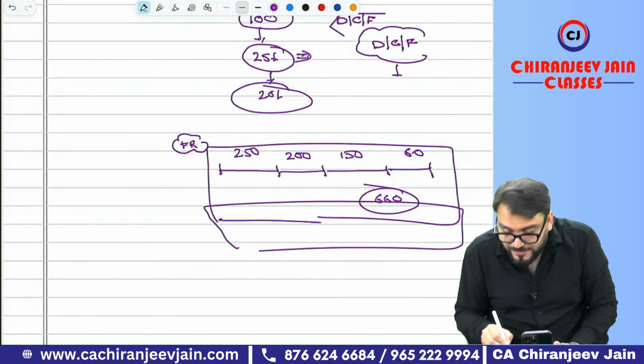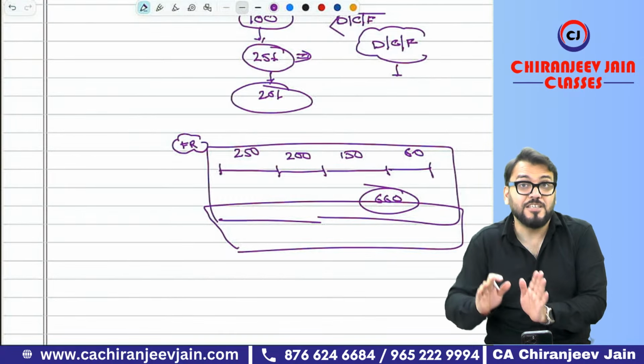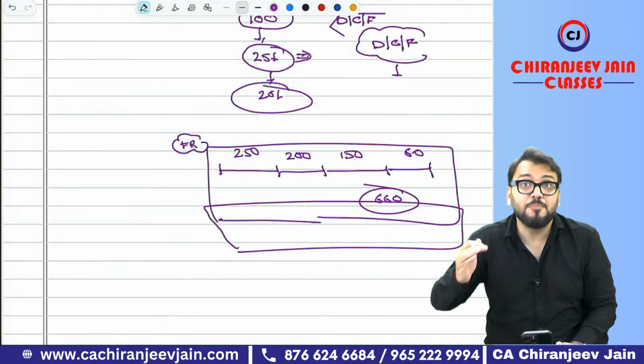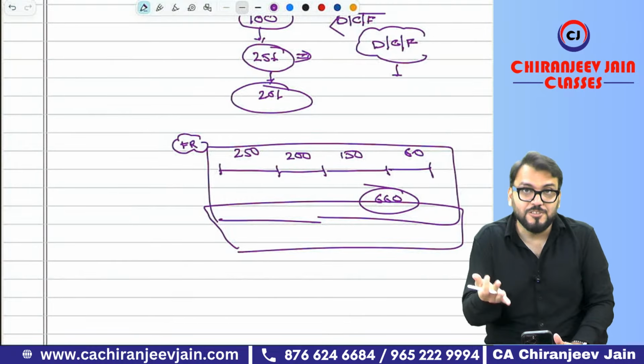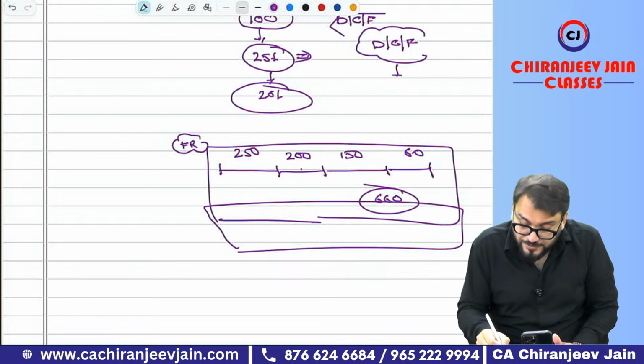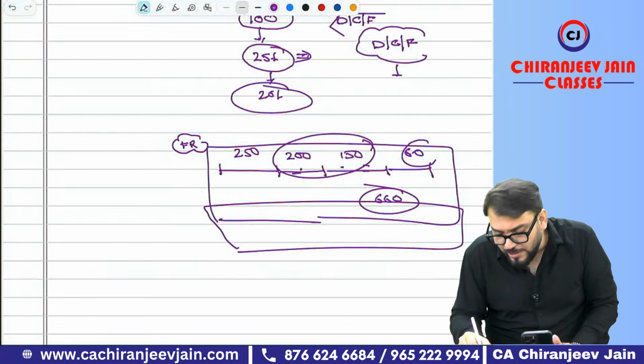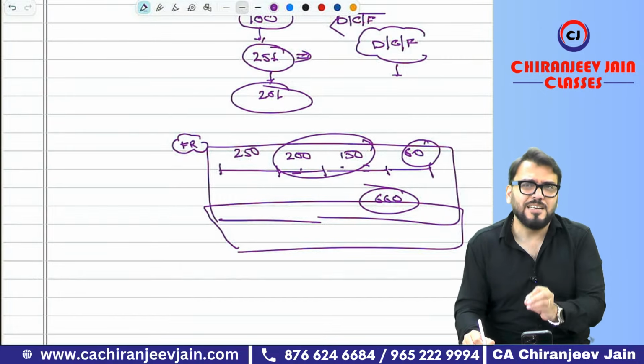And to score good marks in FR, I'm not saying 90 plus, good marks means 60 plus. If you want 90 plus, then more practice is required, and I would say one more revision. It depends upon how much you are practicing. But if you do a minimum of two revisions, excluding the last revision, you can easily get 60 plus. That is my experience.